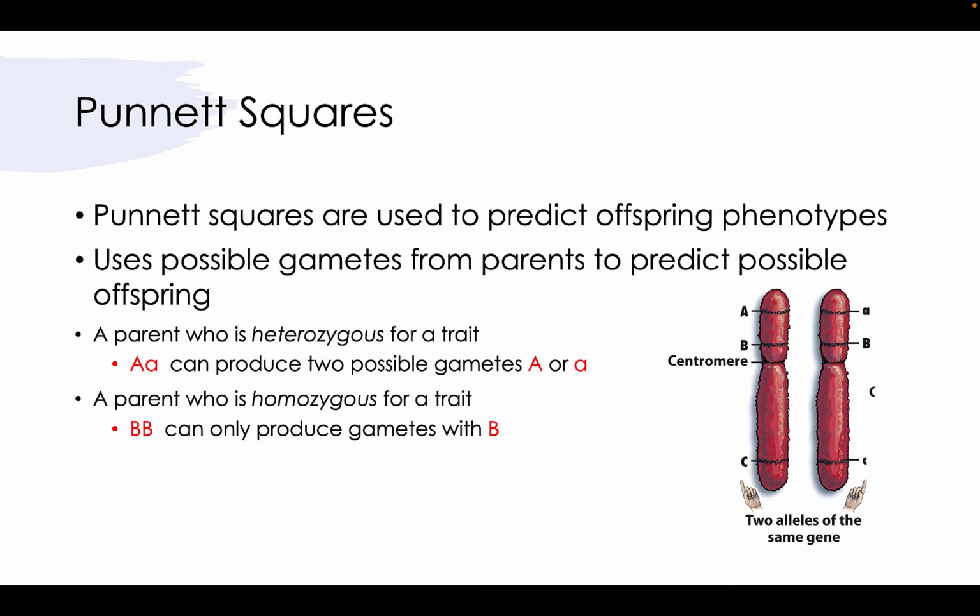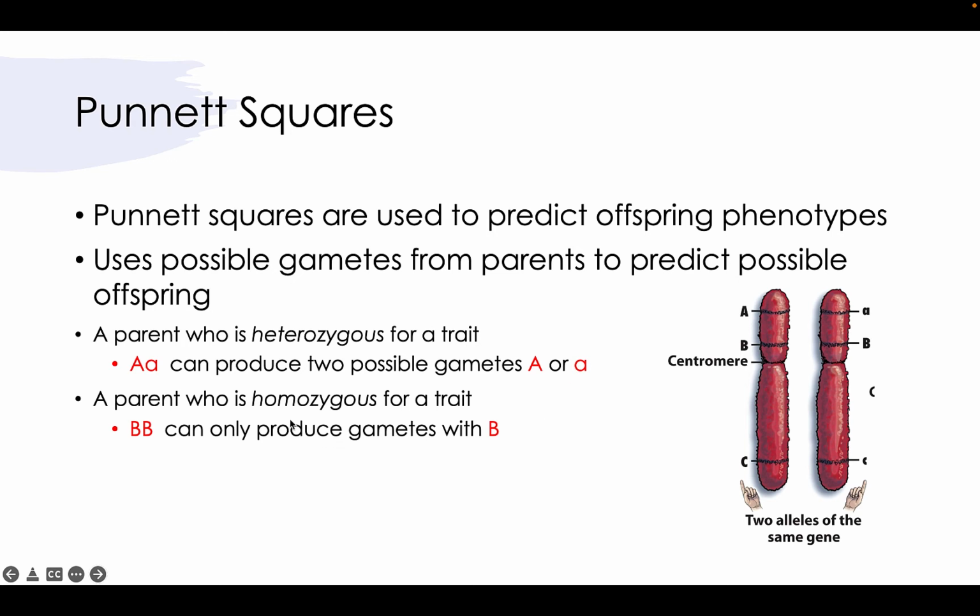Punnett squares, which you probably are familiar with from high school, are going to help us determine what type of offspring will come about based off of genotypes that we're mixing together from the parents. So this will use gametes from the parents to predict possible phenotypes of the offspring. A parent that is heterozygous for a trait, heterozygous meaning two different ones, we have a capital A and a little a, can produce exactly that, two possible gametes, either a big A or a little a.